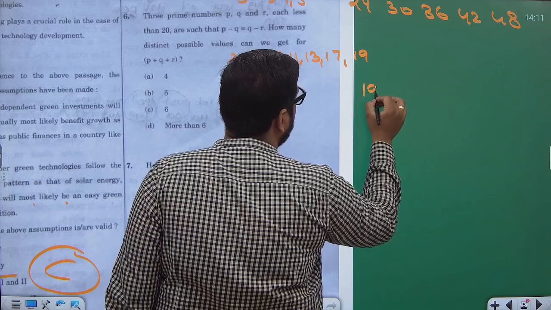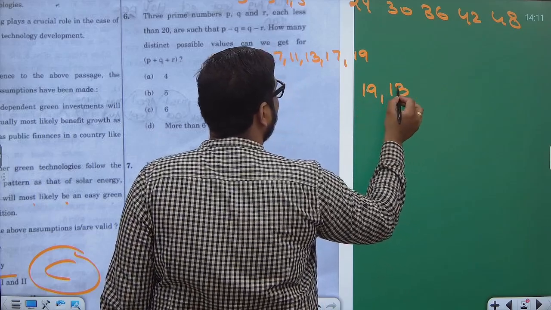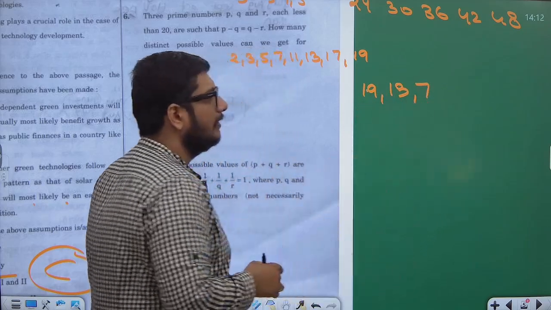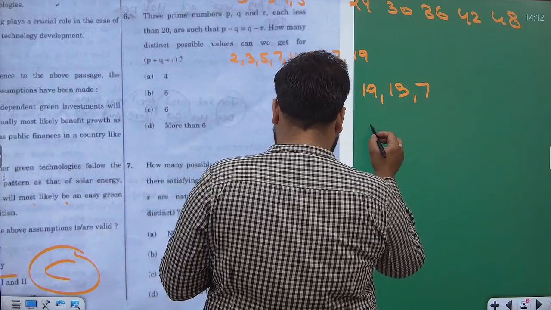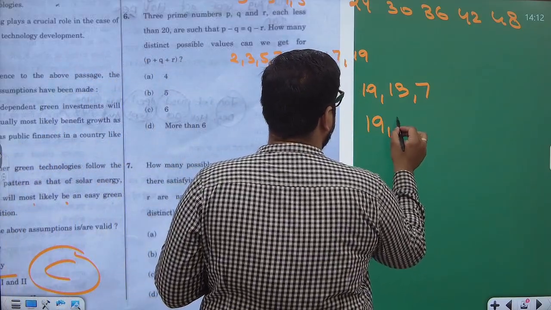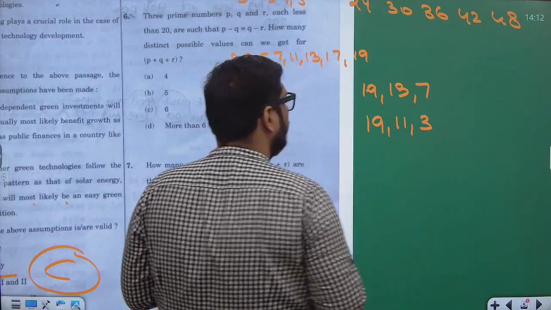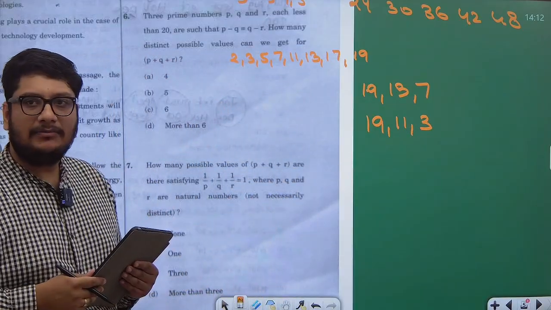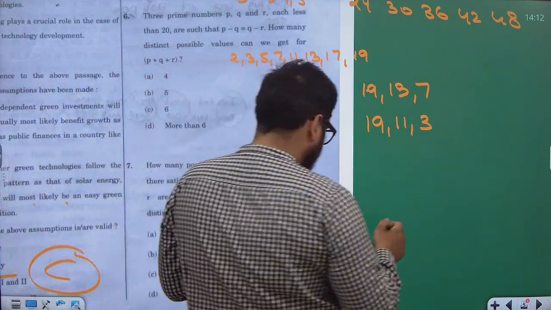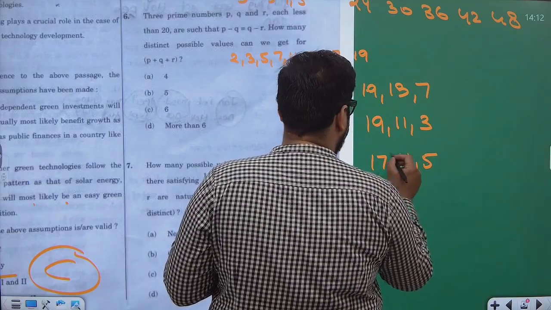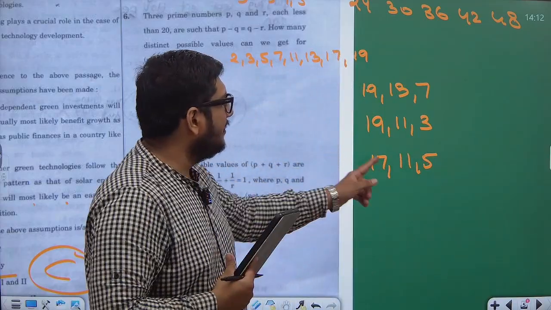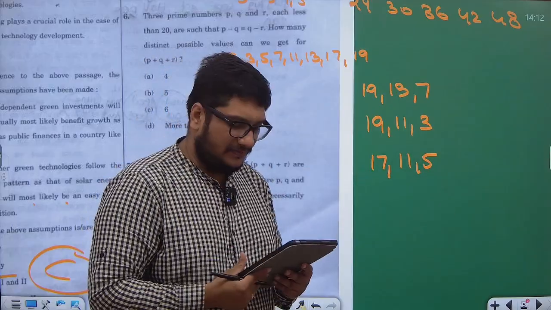First triple is 19, 13, 7: minus 6, minus 6. All three are prime numbers. Second is 19, 11, 3: 19 minus 8 is 11, 11 minus 8 is 3. All three prime numbers. Next, 17, 11, 5: 17 minus 6 is 11, 11 minus 6 is 5.